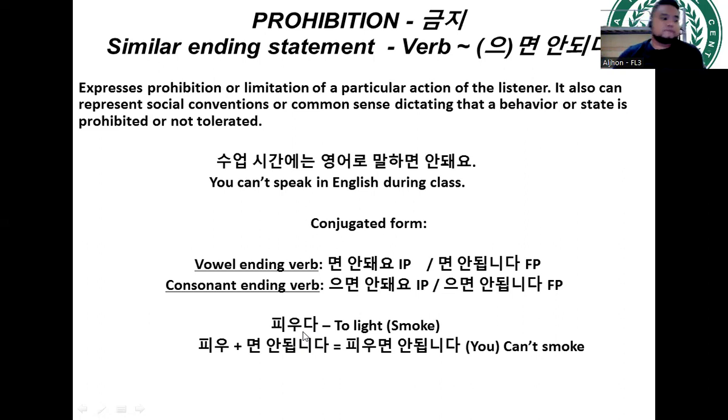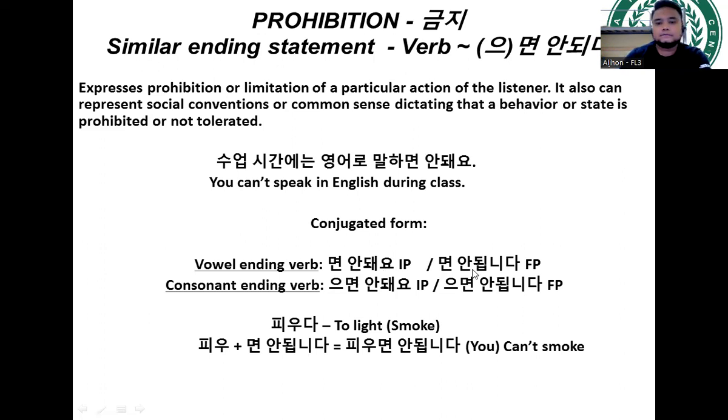Right now, going back to the first rule of conjugation. So the first rule of conjugation is we need to remove the last syllable, this one, da, since this is under the dictionary form. So first, remove this da. Next, you have the verb stem piu. And then going back to some considerations, vowel ending verb, consonant ending verb. For this verb, we have a vowel ending verb, this one we have u. So we're going to add myon andwe.